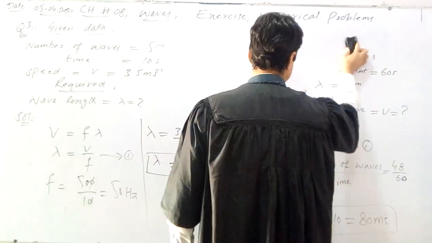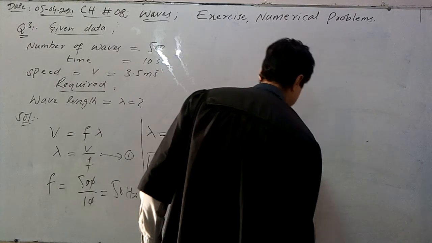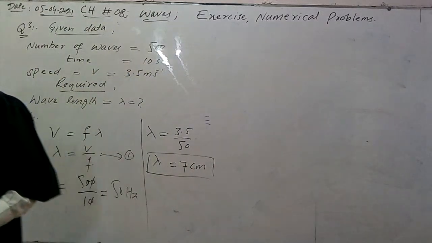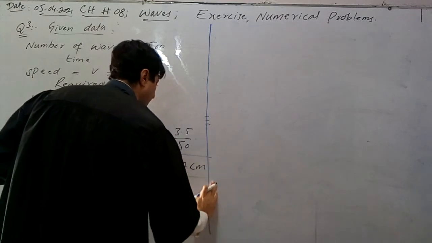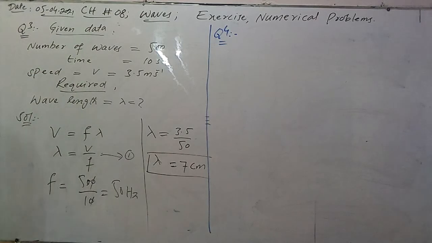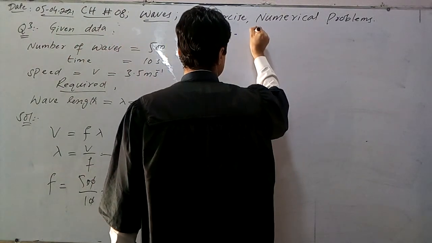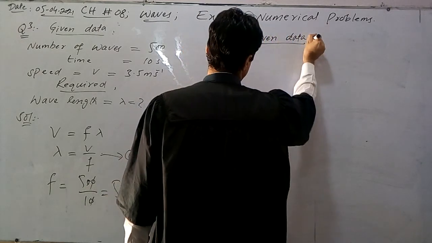Question number 4. First of all, we have to collect the data from the statement. In question number 4, it is given that the length of the string is 1.3 meter, frequency is 500 Hz, and stationary waves are produced. Given data.